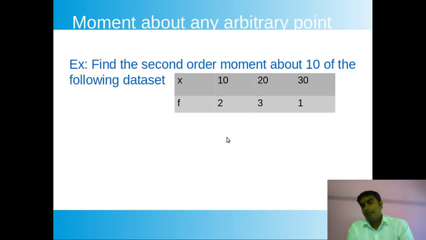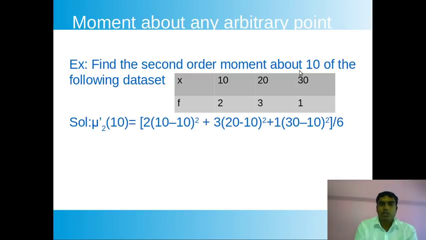Now we have this sort of data, where we have different data values and corresponding frequencies. For 10 the frequency is 2, for 20 the frequency is 3, and for 30 the frequency is 1. Now we have to find the second order moment. So r here is 2, and A is 10, same as the previous one. So it will be mu 2 dash, the second order moment about the arbitrary point 10.